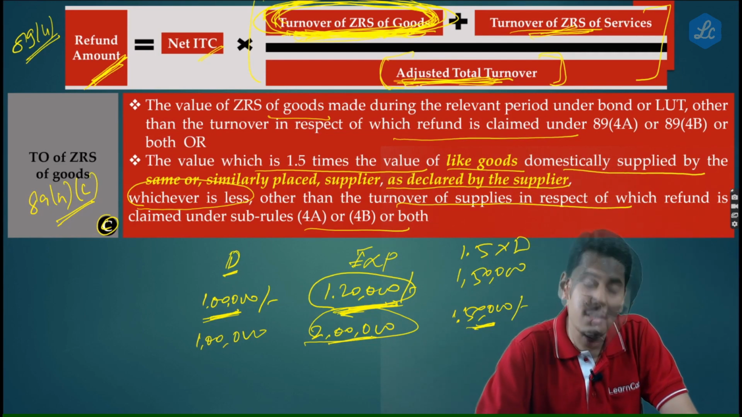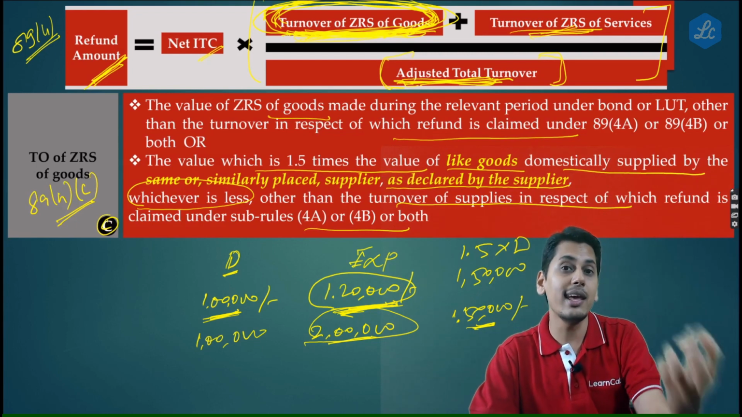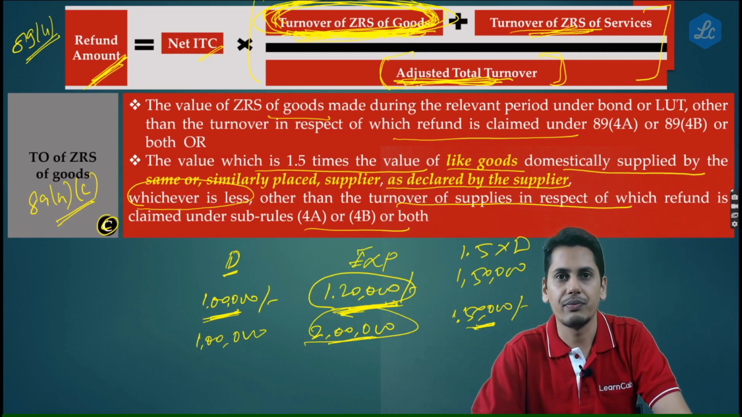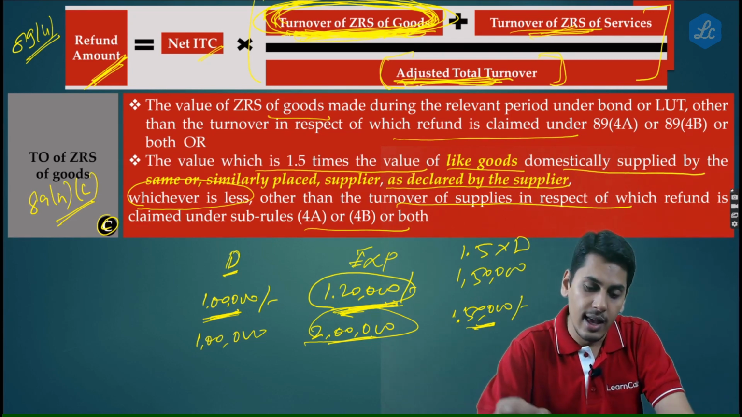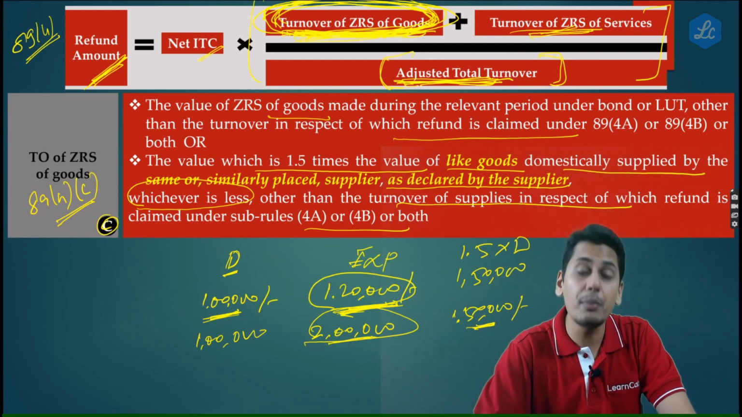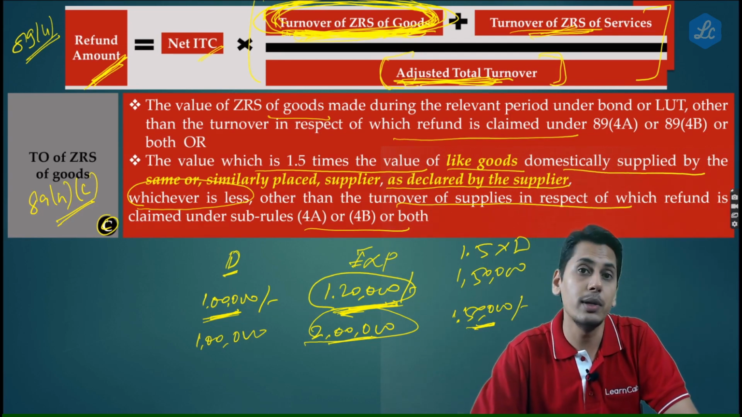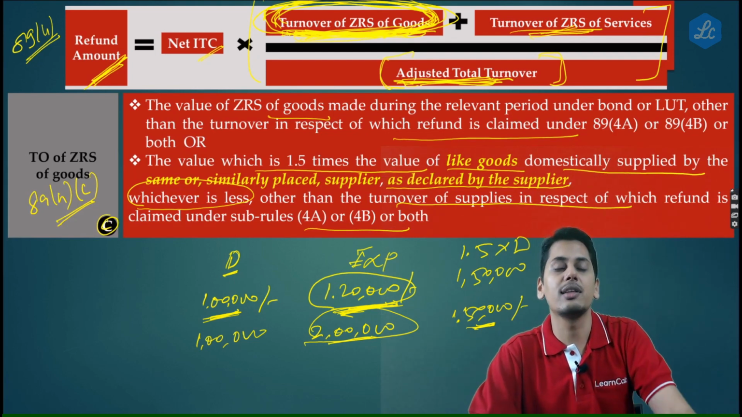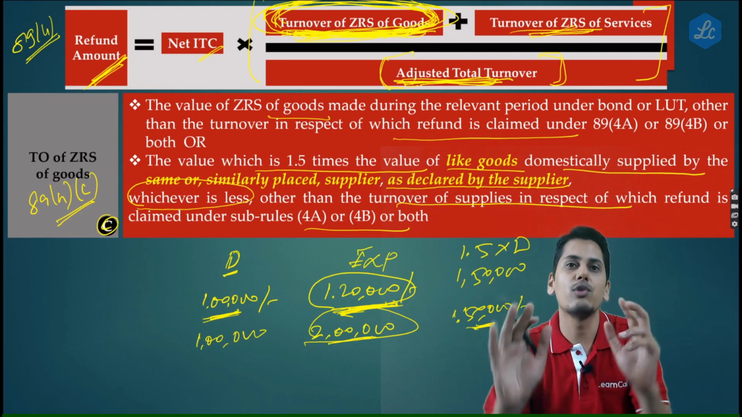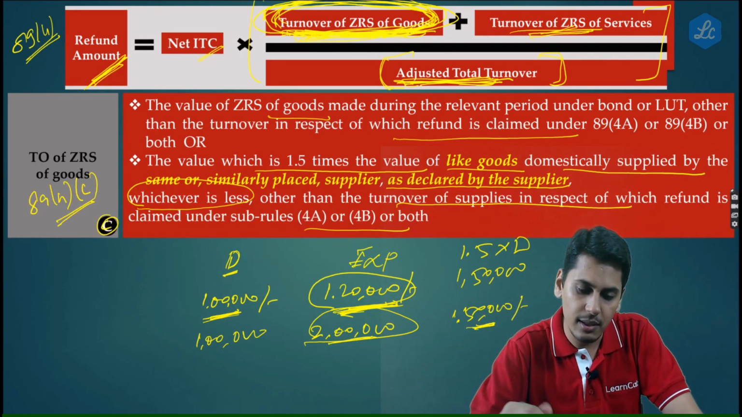So here, when you are calculating adjusted total turnover, when you take the element of export of goods, you would have to take 2 lakh rupees. So now his refund would get restricted. In turnover of zero rated supply of goods, it would be 1,50,000 rupees divided by adjusted total turnover, which is going to be 2 lakh rupees. So earlier, in ratio terms, you would have received 100%. Now you are going to receive only 75%. So by this way, the refund would be restricted.